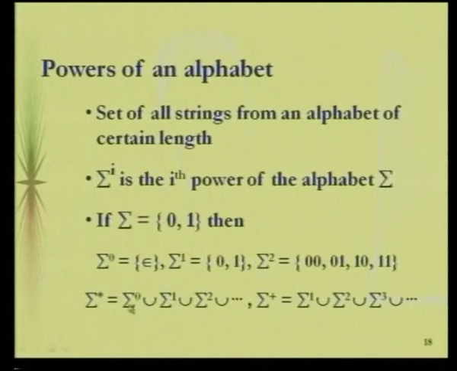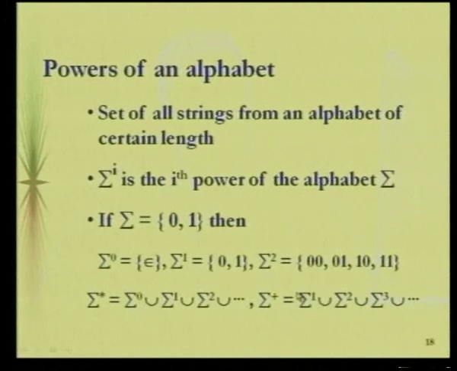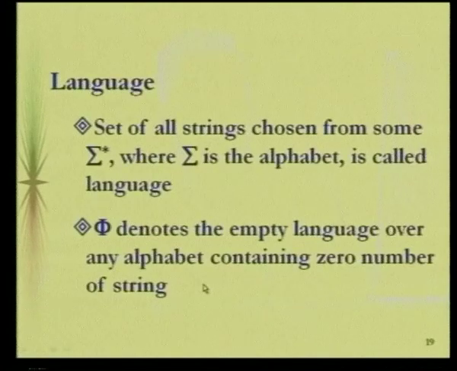If 0 is included, then it is star. If 0 is not included, then it is going to be plus. We can make use of this plus from the star just by introducing one more, that is sigma. So if it is sigma union sigma power 1 to sigma power etc., then we will be calling it as sigma power star.